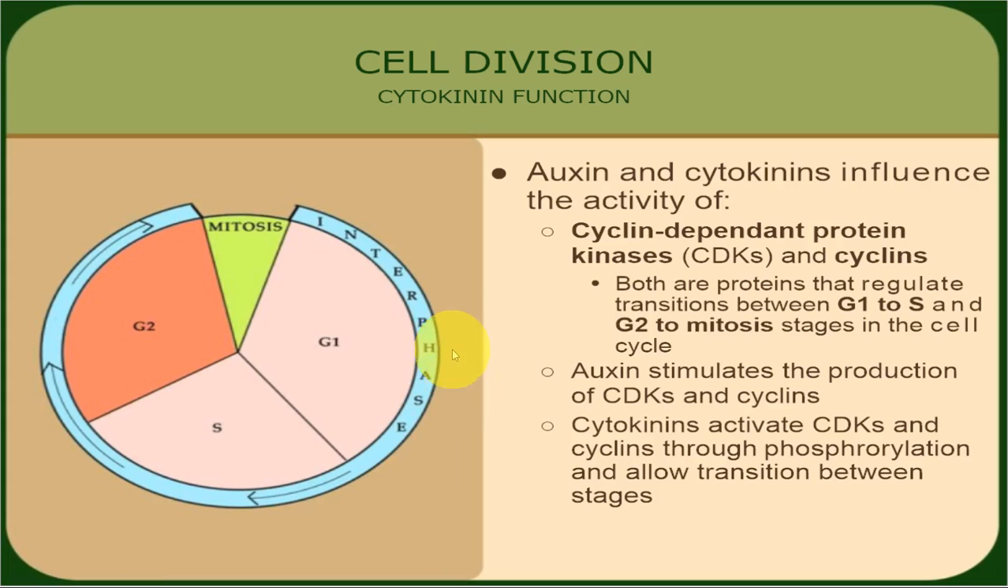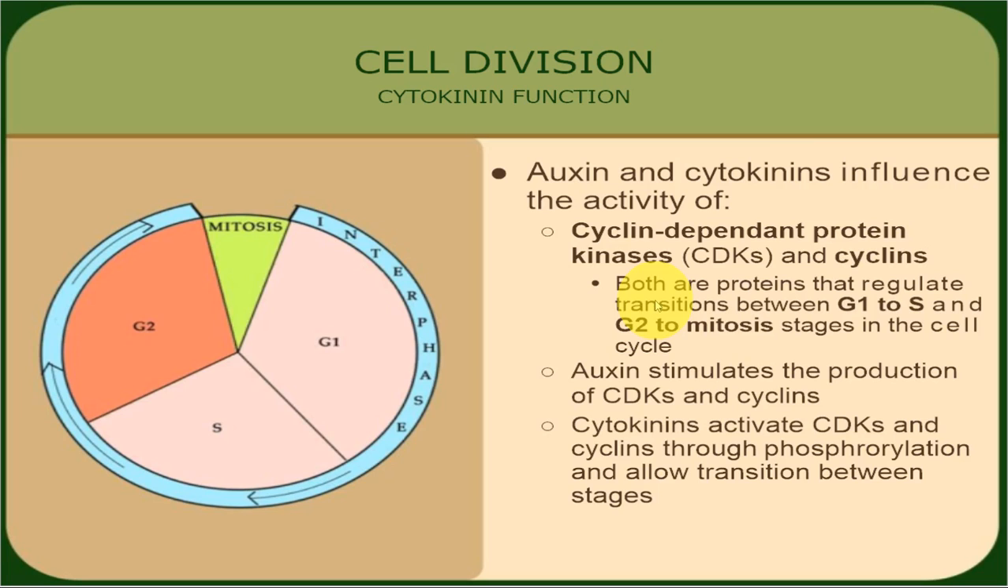Let us say cell division. Cytokinins stimulate it, as cytokinins are associated with one of their important functions, that is cell division. Auxins and cytokinins influence the activity of the cyclin dependent protein kinases, CDKs, and cyclins. These proteins regulate the transition from G1 to S and from G2 to mitosis in the cell cycle. We know during interphase DNA is replicated, then other phases take place and the cell is divided, one cell into two.